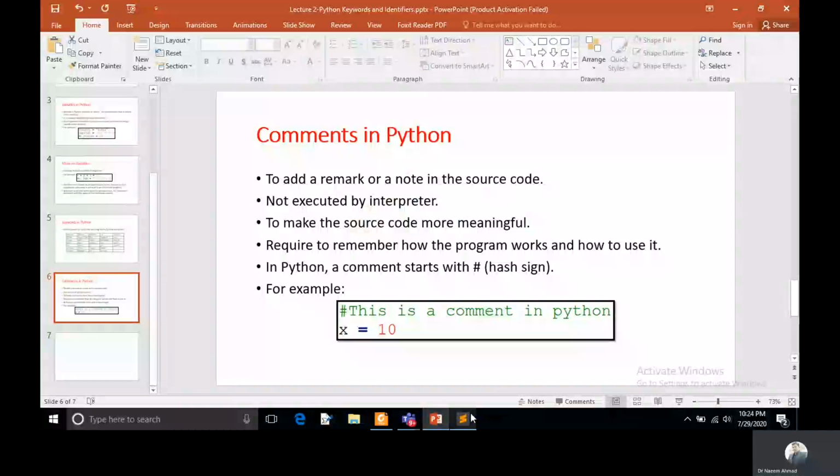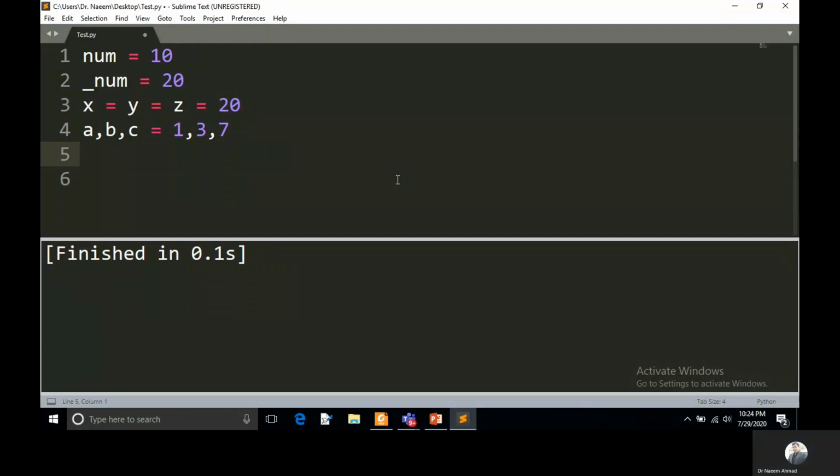Demonstration of these concepts. First, we take the example of the reserved word or keyword. So print is a very famous keyword in Python, which is normally used in a program to print the value of a variable. You can pass the name of the variable, num I am passing, and if you execute, it will show the value of this variable. So these are reserved keywords that are used for a specific purpose. The purpose of this print statement is to print the value of a variable.